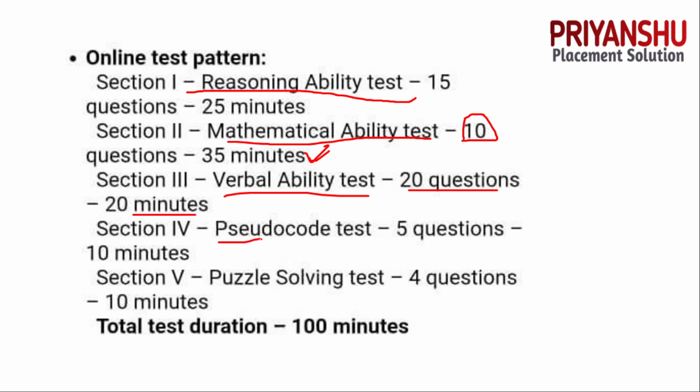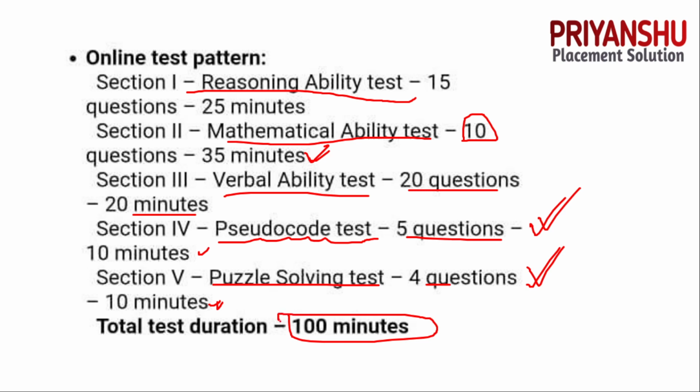Then you have a pseudocode round with 5 questions and 10 minutes. And puzzle solving with 4 questions and 10 minutes. We have already discussed pseudocode and puzzle based questions, and a lot of videos are available on our same YouTube channel. If you want to prepare with that, you can refer. So the total duration is approximately 100 minutes, about 1.5 hours we can say. This is the basic exam pattern.